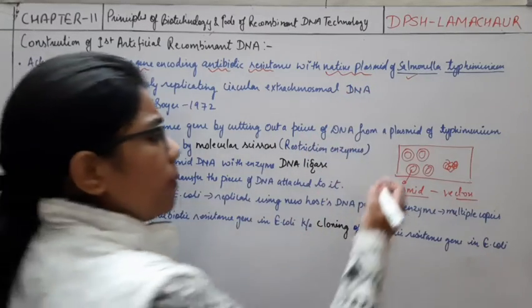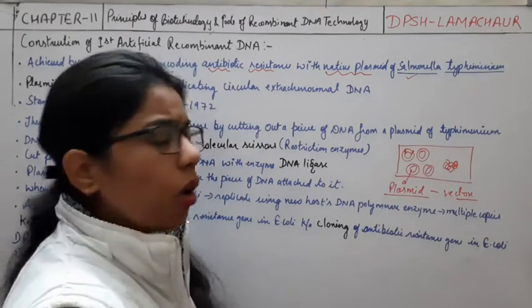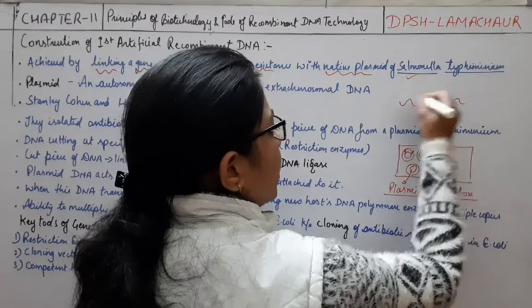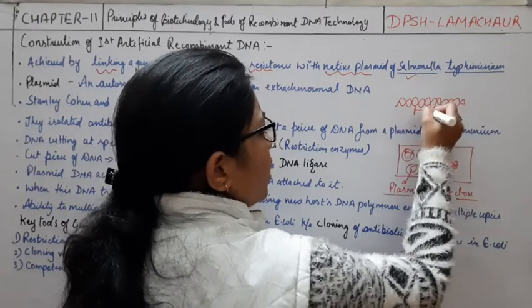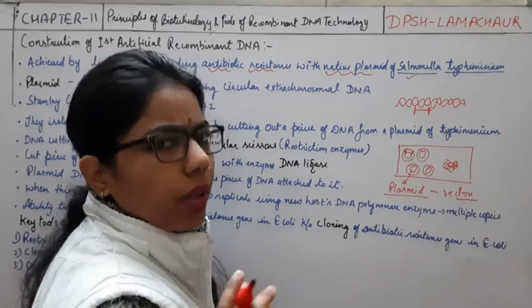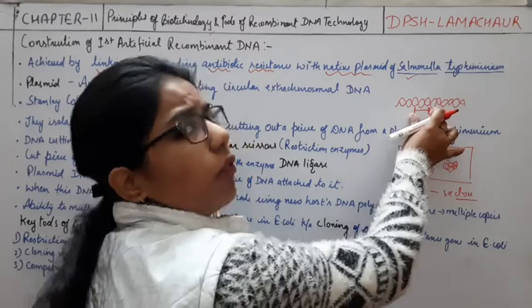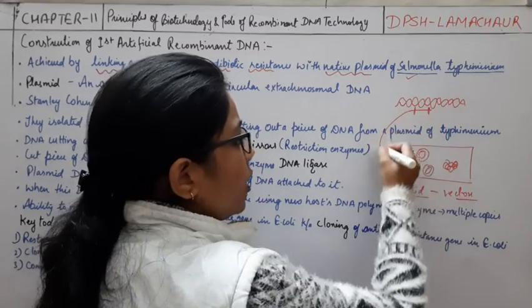Okay, if I say that this is a DNA, and this particular part is responsible for the insulin, I will cut this gene which is responsible for the manufacture of insulin, and I will provide it into what?